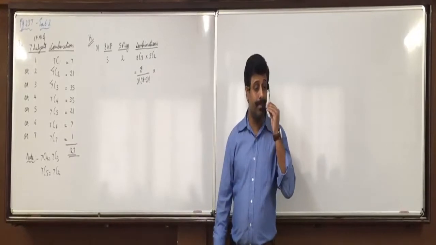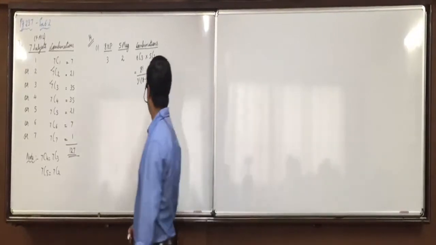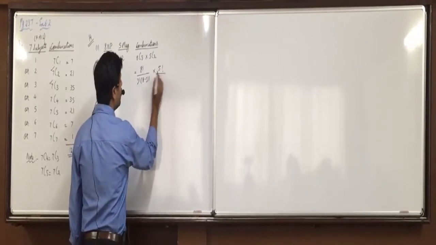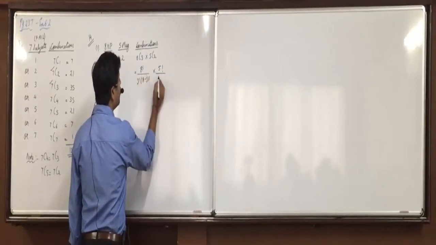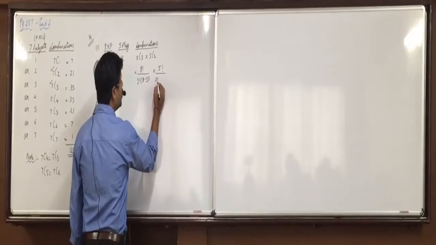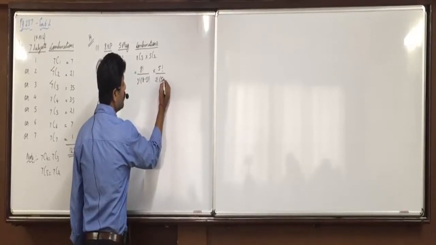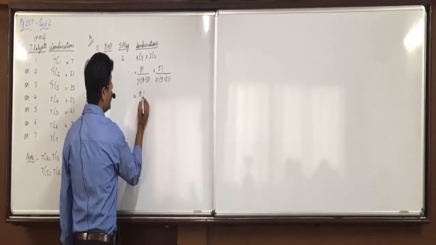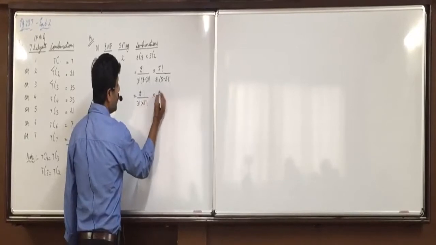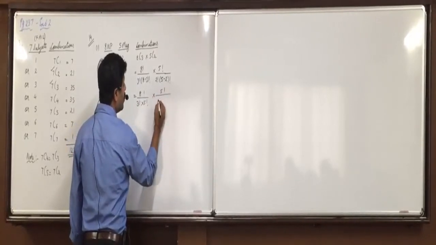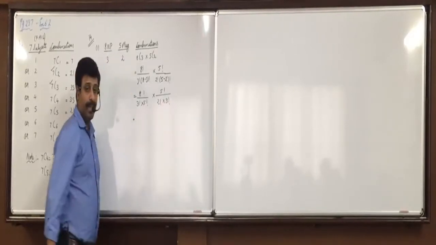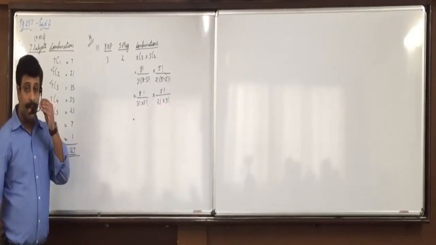And 5C2: 5 factorial upon 2 factorial, 5 minus 2 factorial. So 8 factorial upon 3 factorial into 5 factorial, and then 5 factorial upon 2 factorial into 5 minus 2, 3 factorial. Did you understand this?